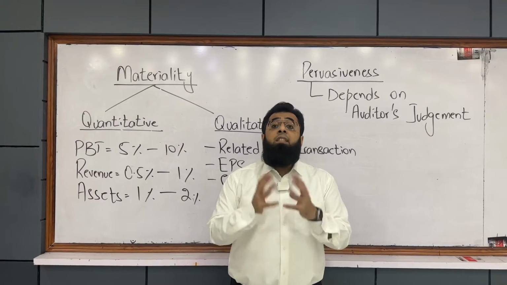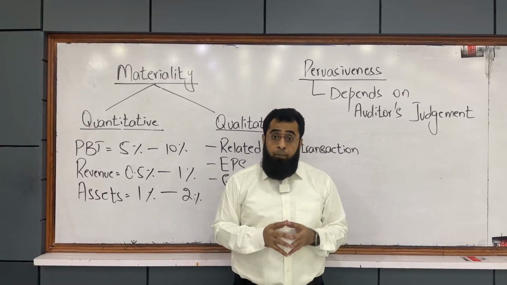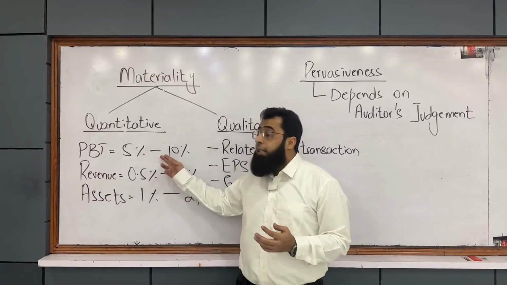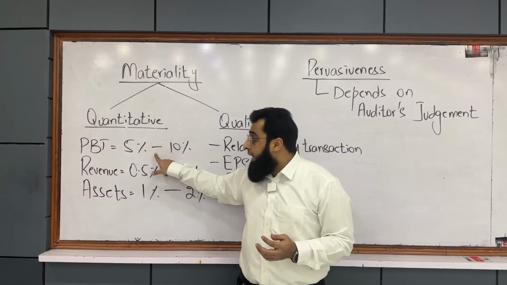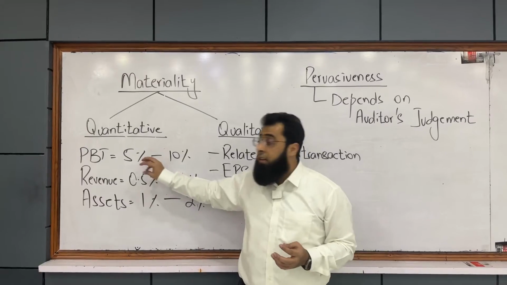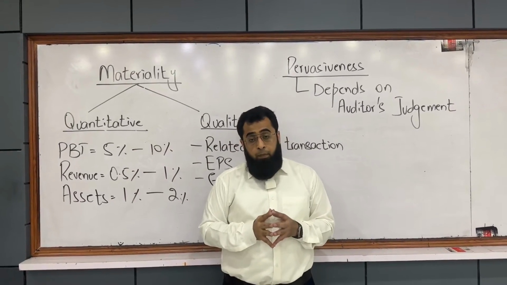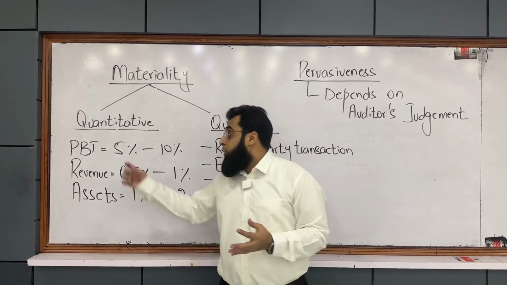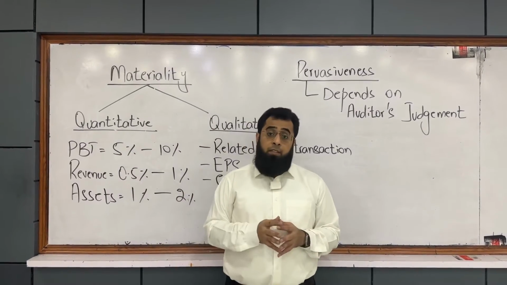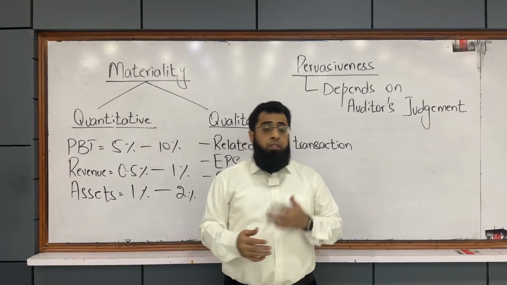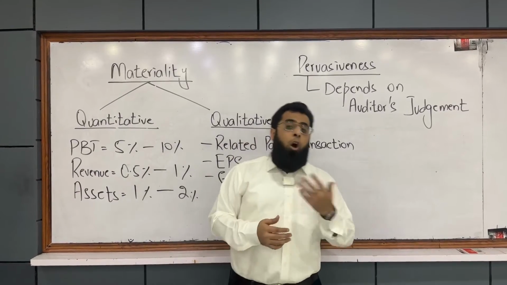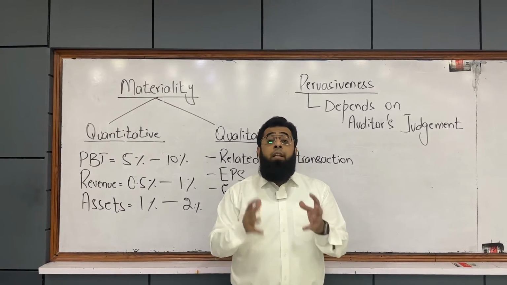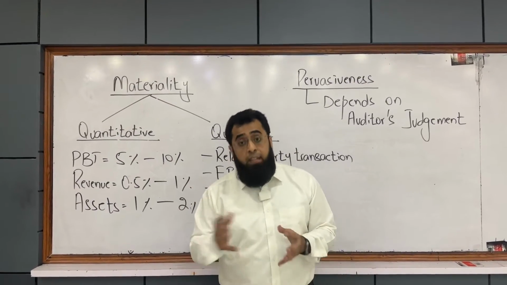What do these ranges show us? Basically, the auditing standards say that it is the auditor's judgment to select the materiality level from these ranges. If the auditor considers the client as high risk, he may choose a materiality level of 5%. Or he can choose 6% or 8% or 9% or 10% of PBT depending on his risk assessment of the client.